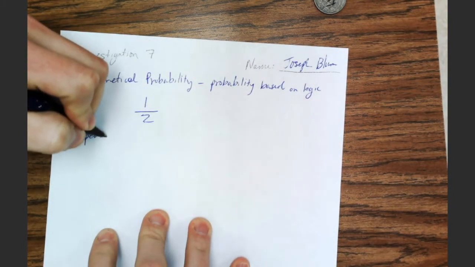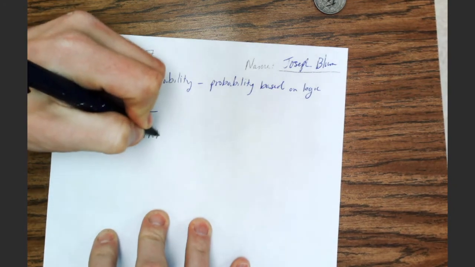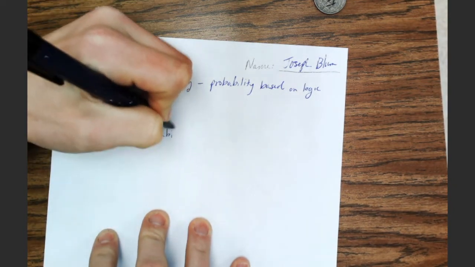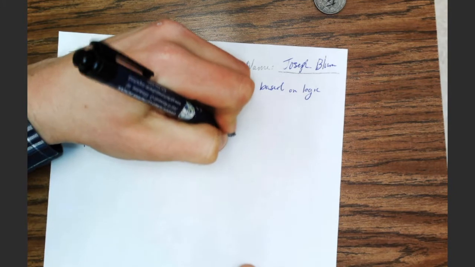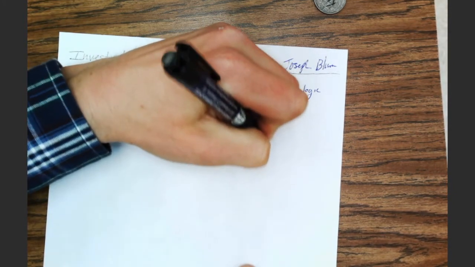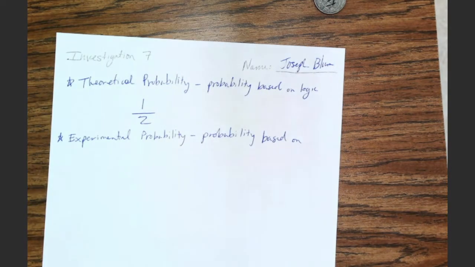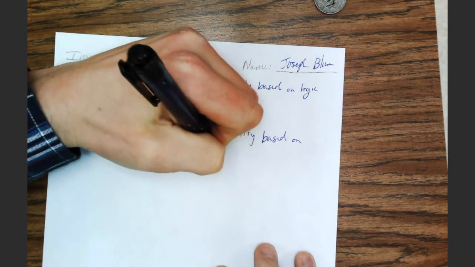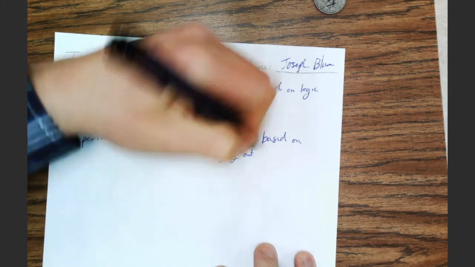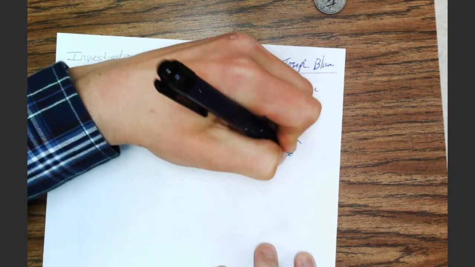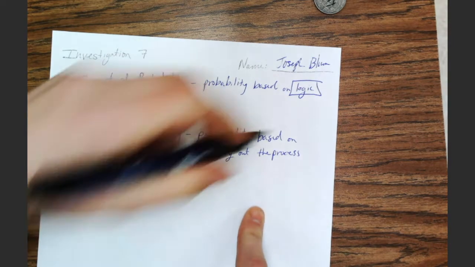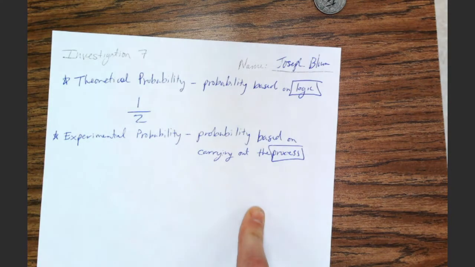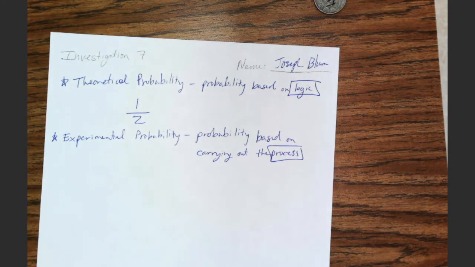Another idea we're going to come across, and I'd like you to write it down, is experimental probability. Experimental probability is probability based on experiment, or based on actually carrying out the process. Theoretical probability is based on logic. Experimental probability is based on the process. So let's see what we mean as we continue in our textbooks.